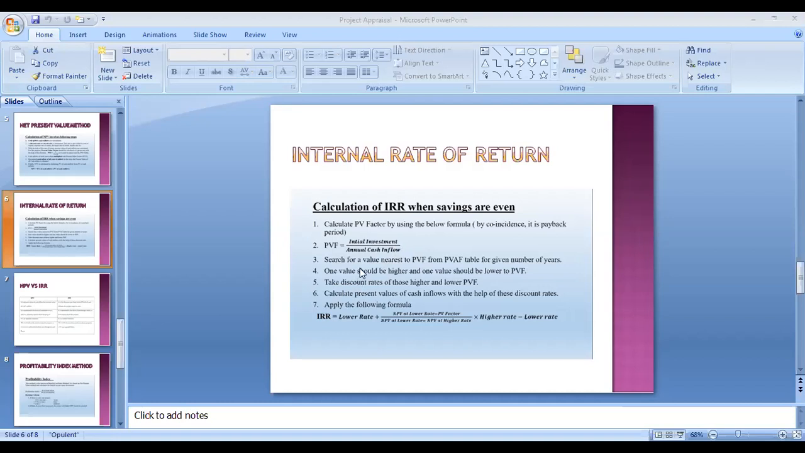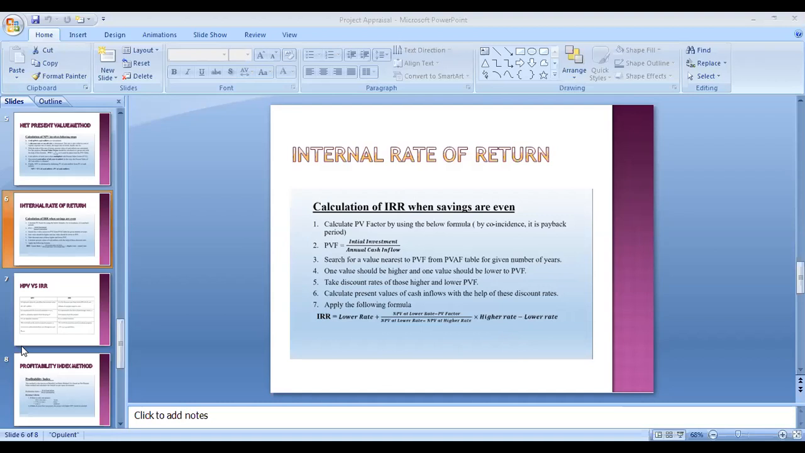First of all, we have to calculate the PVF from the table given year wise. One value should be higher and one value should be lower. Take the discount rate of those higher and lower values, and calculate the present value of the cash inflows with the help of that discounting rate. You have to take care of that factor. You use this formula: internal rate of return is equal to lower rate plus NPV at lower rate divided by net present value at lower rate minus net present value at higher rate, into higher rate minus lower rate. When you calculate it now, it will be very easy for you.